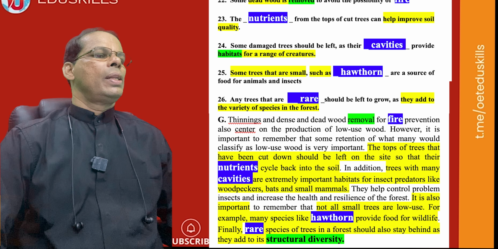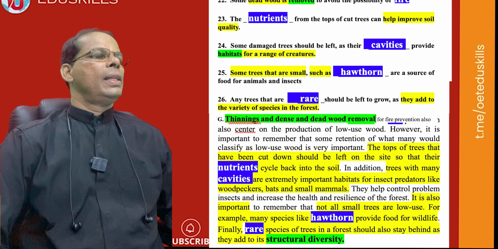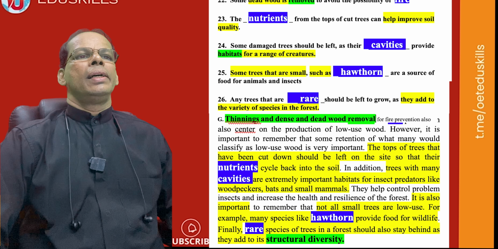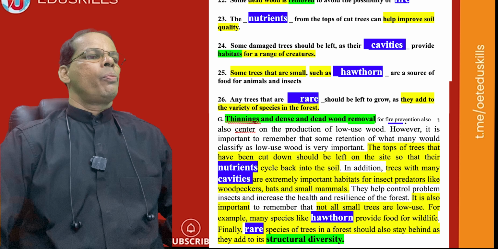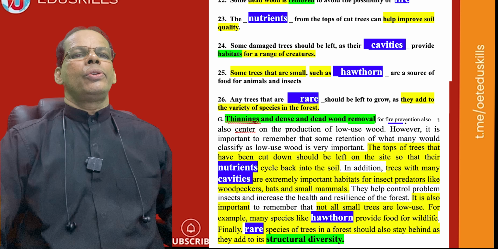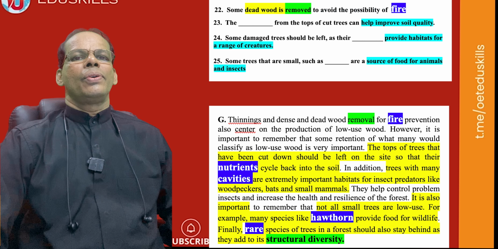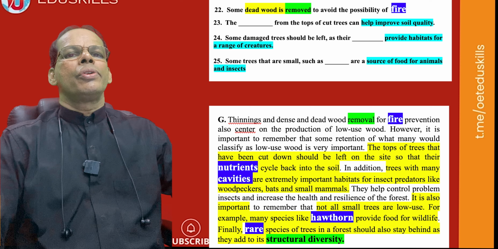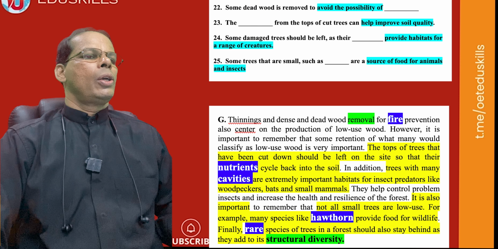Now, usually the answers are in a progressive order, and here it is paragraph G from where we have to find these answers. You can see here: remove, thinnings and wood removal. Remove is the word that takes you to the topic sentence, which has removal. For fire prevention, some dead wood is removed to avoid the possibility of fire. So the answer here will have to be fire. Avoid the possibility of fire. Coming to the next, the dash from the tops of the trees can help improve soil quality.